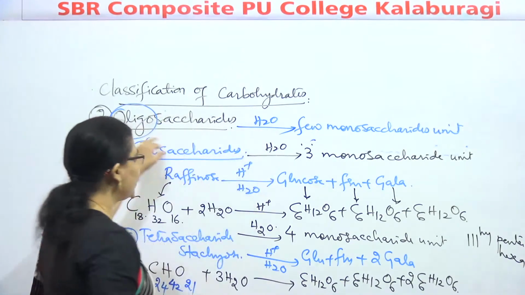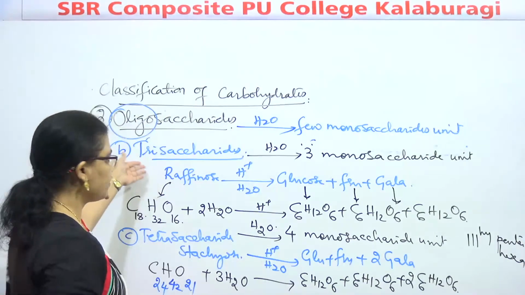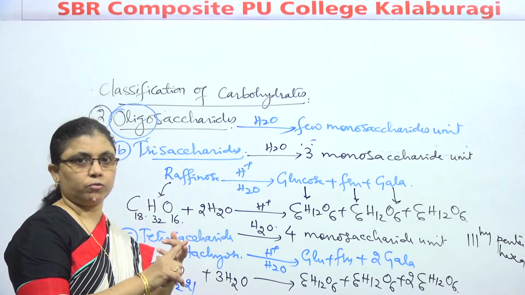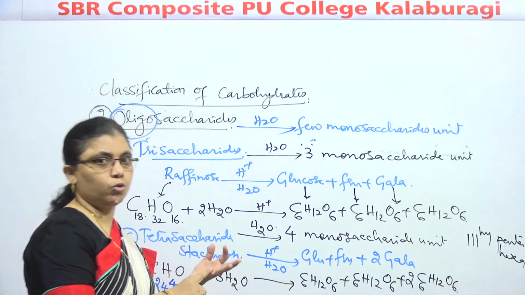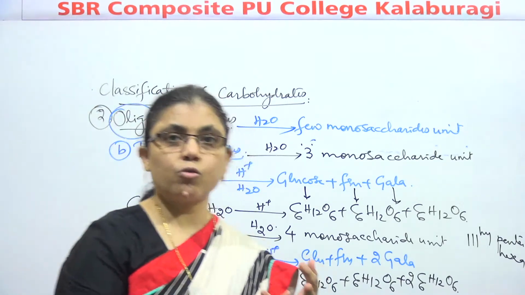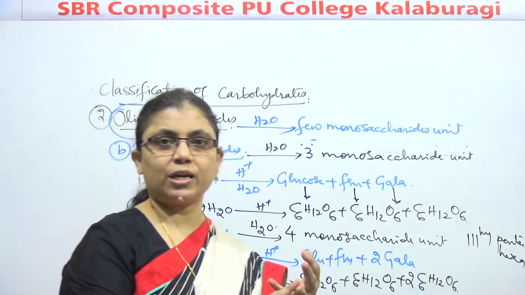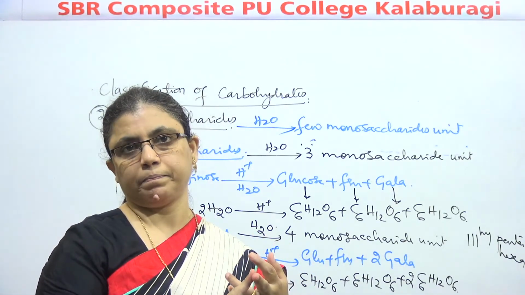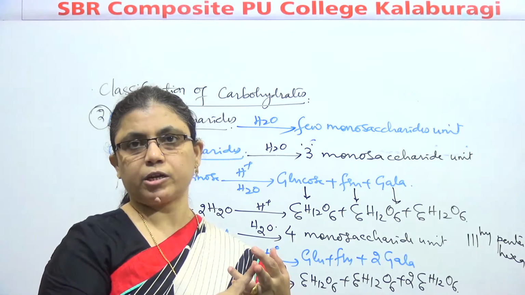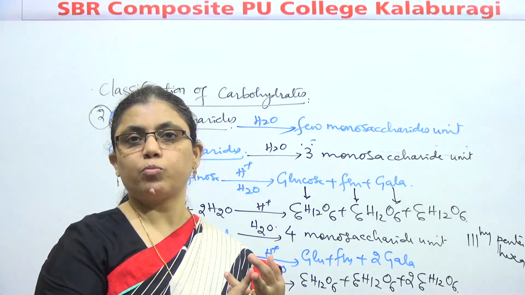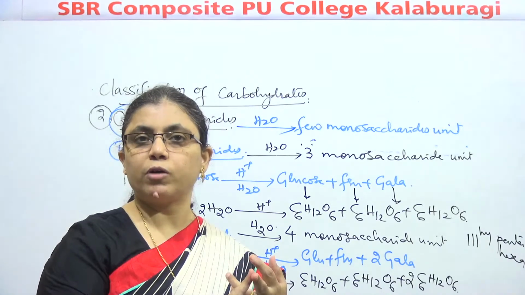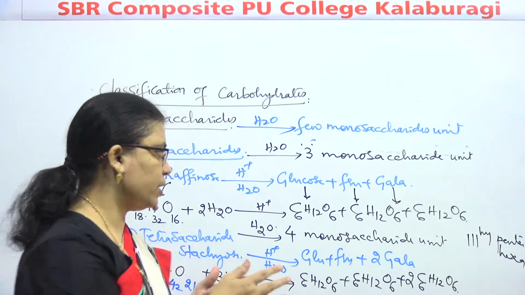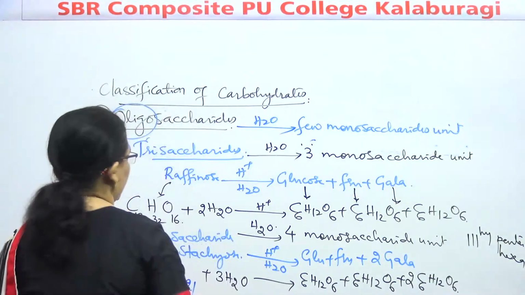If you go to the example of disaccharides, earlier I took disaccharides like sucrose, maltose and lactose. Sucrose on hydrolysis gives glucose and fructose. Lactose on hydrolysis gives glucose and galactose. Maltose on hydrolysis gives glucose and glucose only. Is it clear to you? How many water molecules should be added for a disaccharide to convert it into monosaccharides? 1. So here, same way, trisaccharide.